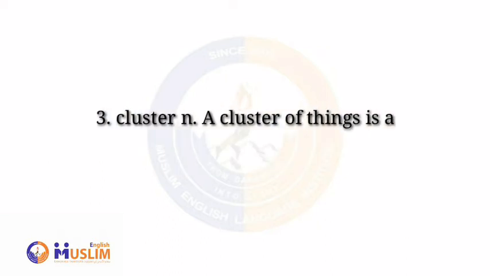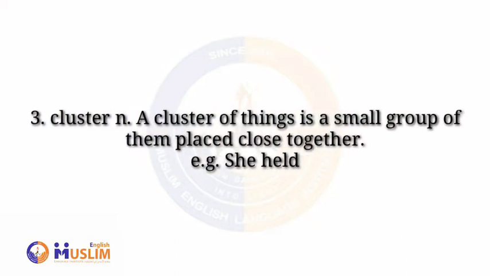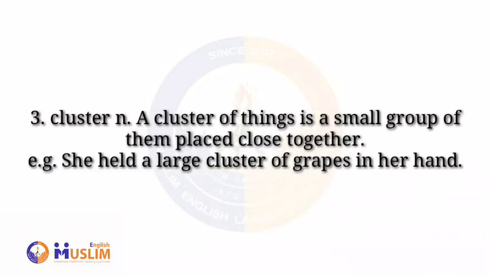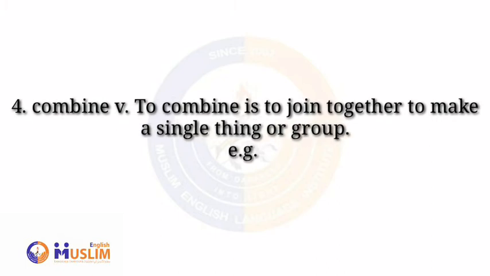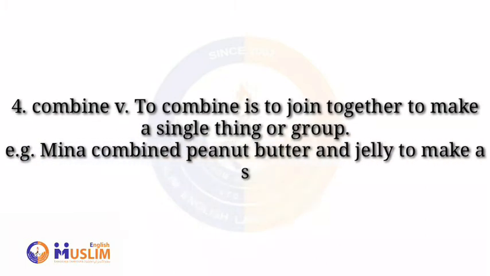Number 3. Cluster. Noun. A cluster of things is a small group of them placed close together. Example: She held a large cluster of grapes in her hand. Number 4. Combine. Verb. To combine is to join together to make a single thing or group. Example: Mina combined peanut butter and jelly to make a sandwich.